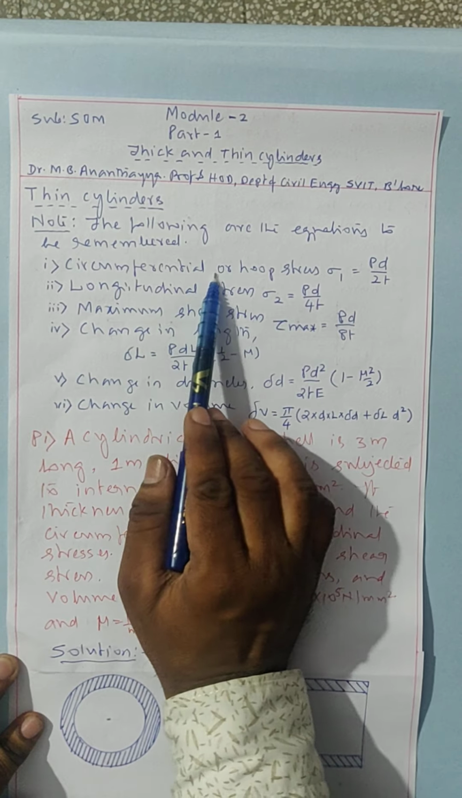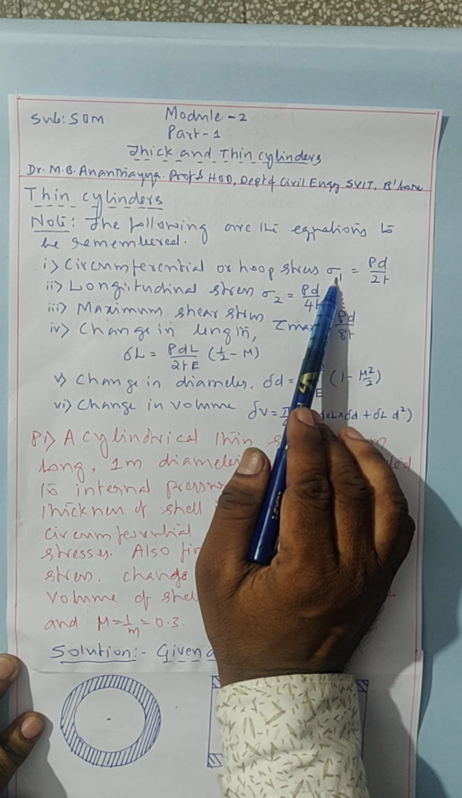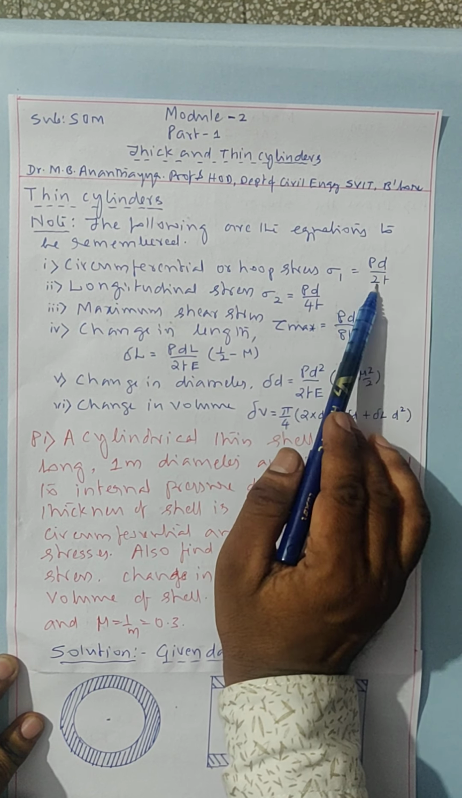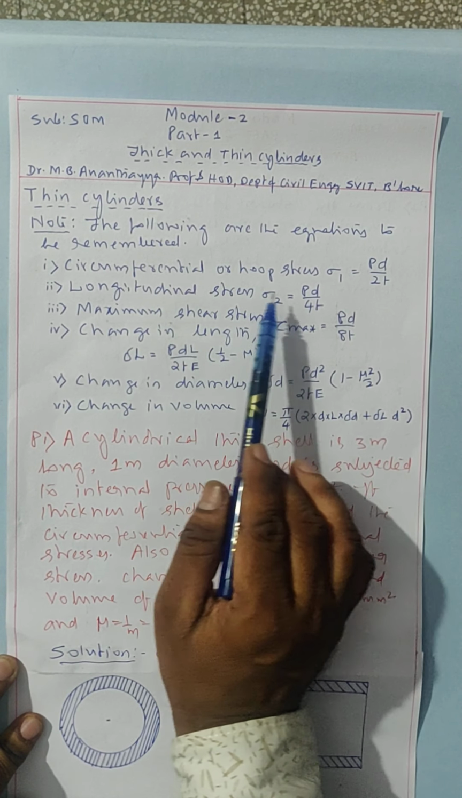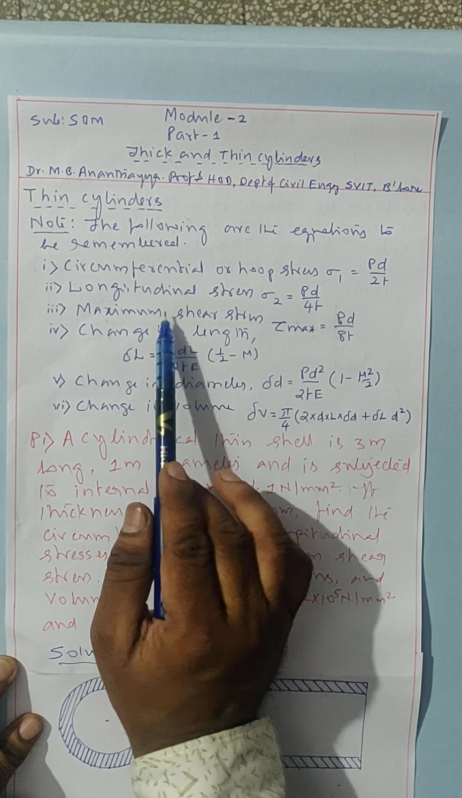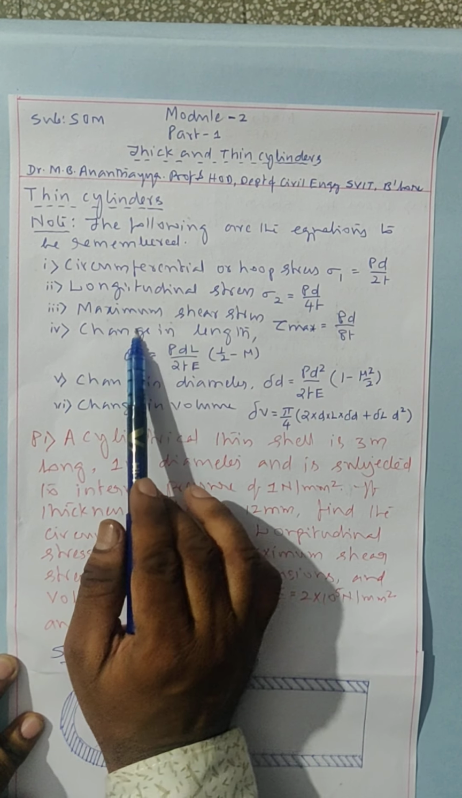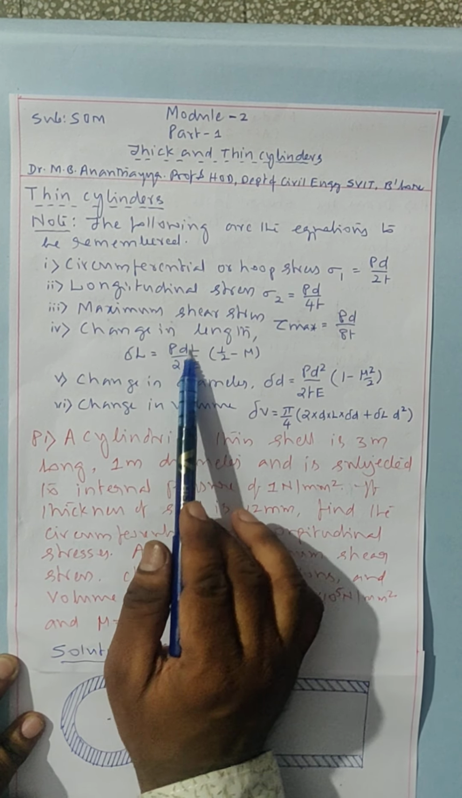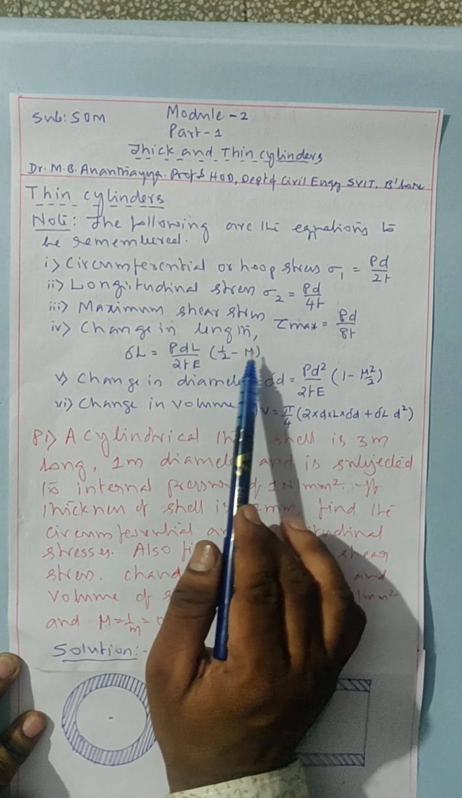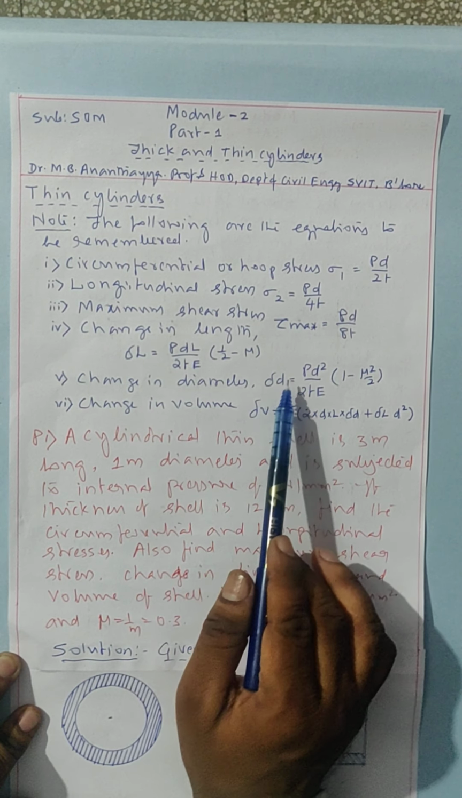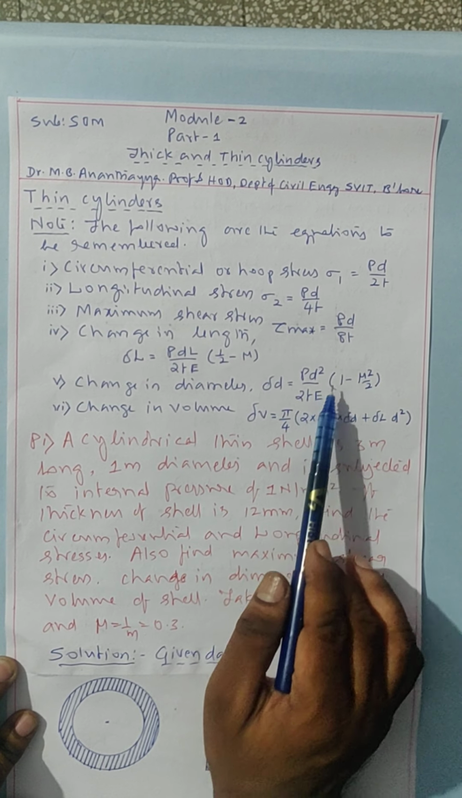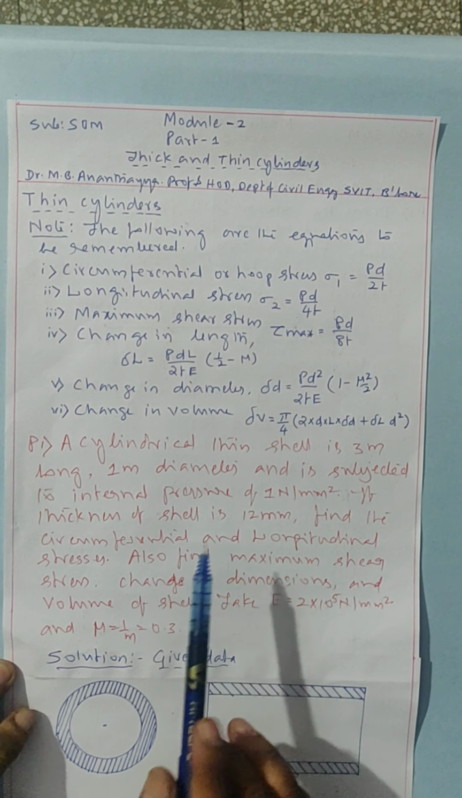First, circumferential or hoop stress, denoted by sigma 1, equals PD by 2T. Longitudinal stress sigma 2 equals PD by 4T. Maximum shear stress tau maximum equals PD by 8T. Change in length delta L equals PDL divided by 2TE into half minus mu. Similarly, change in diameter delta D equals PD square by 2TE into 1 minus mu by 2.